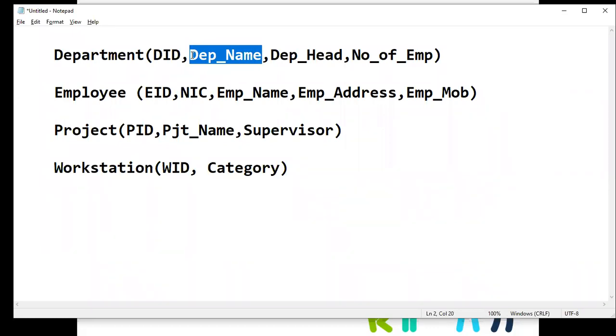Department name කියන එක එක වචනයක්. ඒක වචන දෙකක් විදියට නෙවෙයි තියෙන්නේ. But in order to read that one, we must separate the two words. So therefore I use the underscore sign. ඔයාලා මතක තියාගන්න අනිවාර්යයෙන්ම when we are going to use an identifier in computer programming or database management or anything, you must use that as one single word. එක වචනයක් විදියට තියෙනවා.